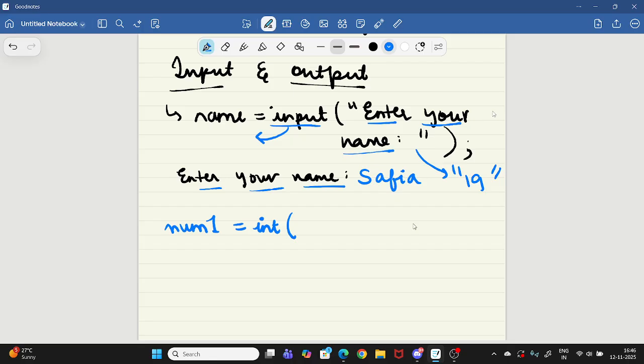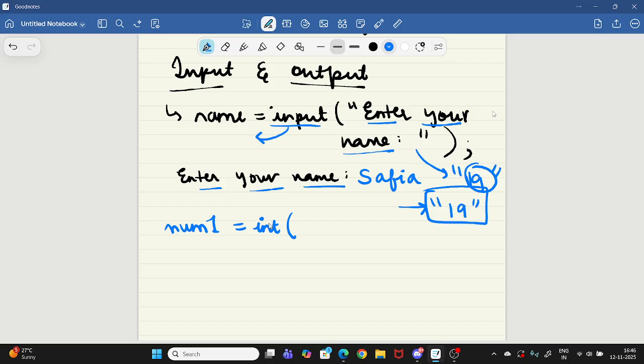It will assume everything is a string. Even if I give 19, which you can clearly see is a number, it will think of it like this and store it like this. So that means 19 is a string because it is in inverted apostrophes.